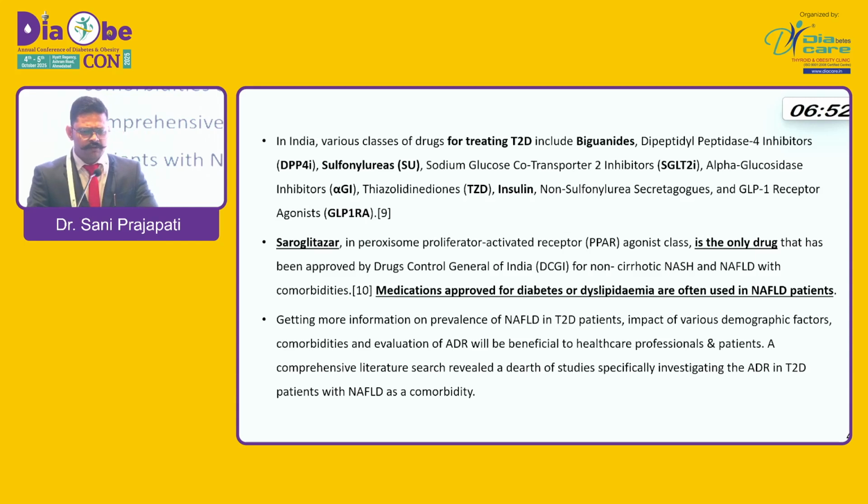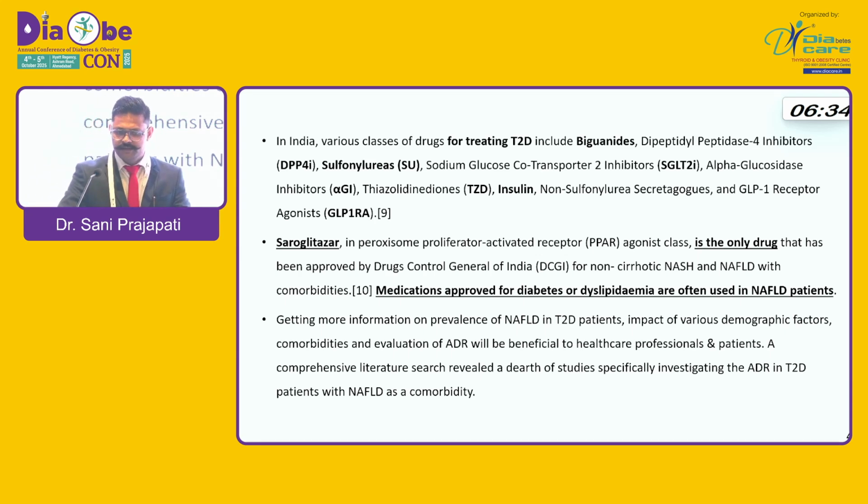So various drugs are available: biguanides, sulfonylureas, DPP-4, SGLT2, thiazolidinediones, alpha-GI, insulins, and GLP-1RA. Saroglitazar is the one and only approved drug for NASH and NAFLD in India by DCGI.